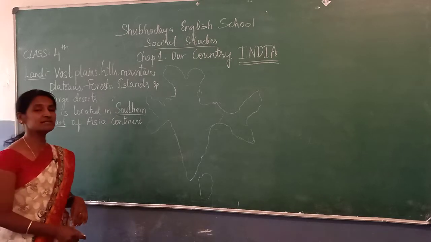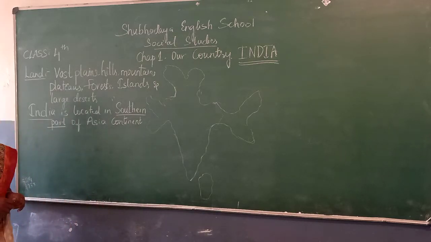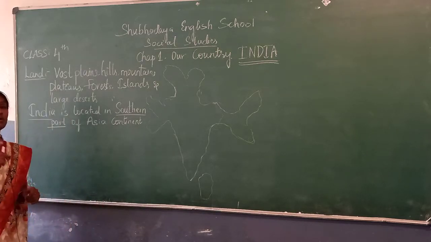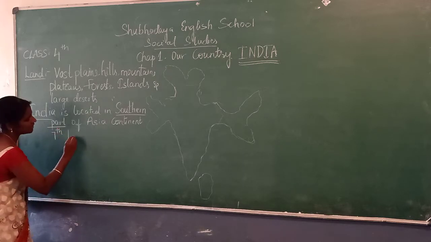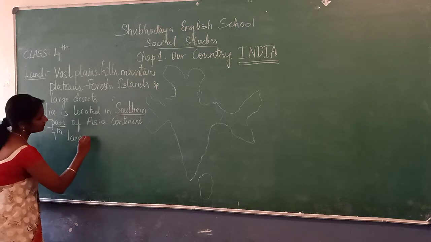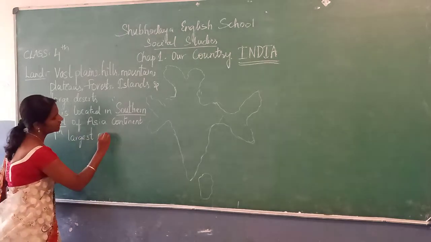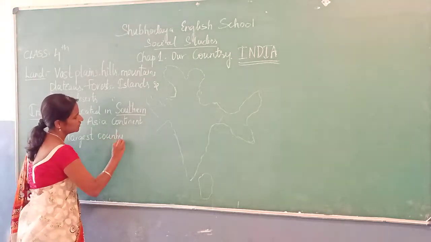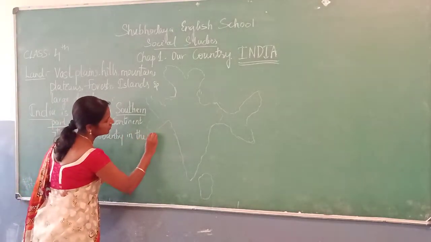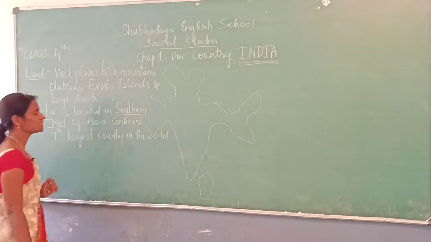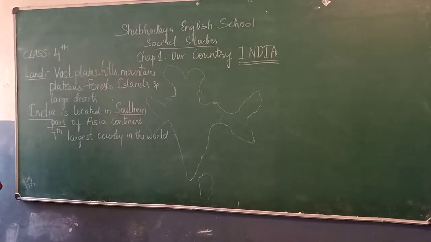And India is the 7th largest country in the world. Which is the 7th largest country in the world?